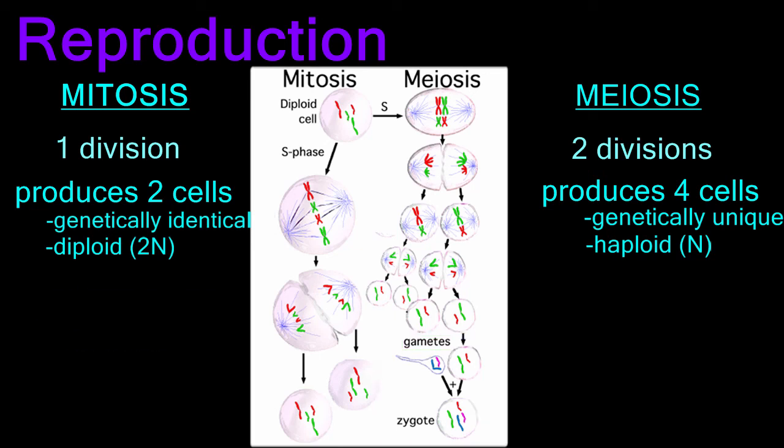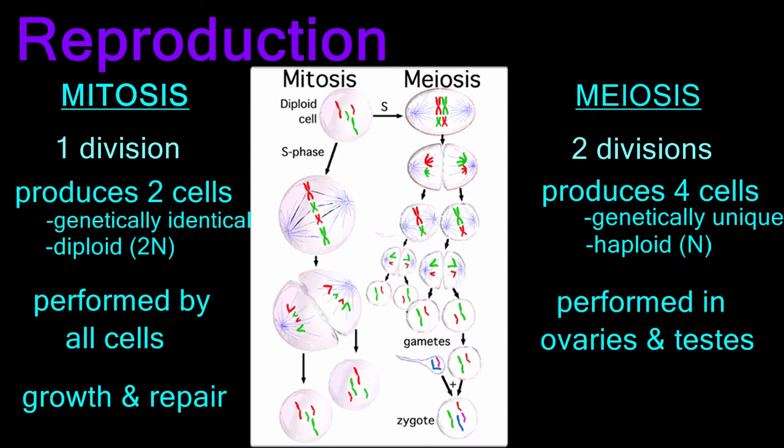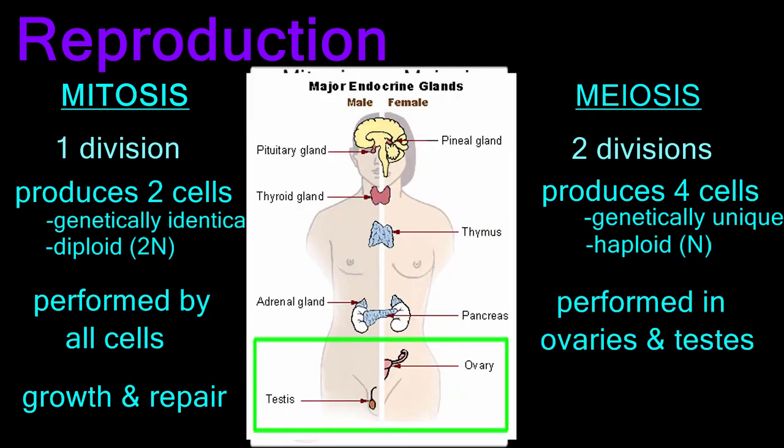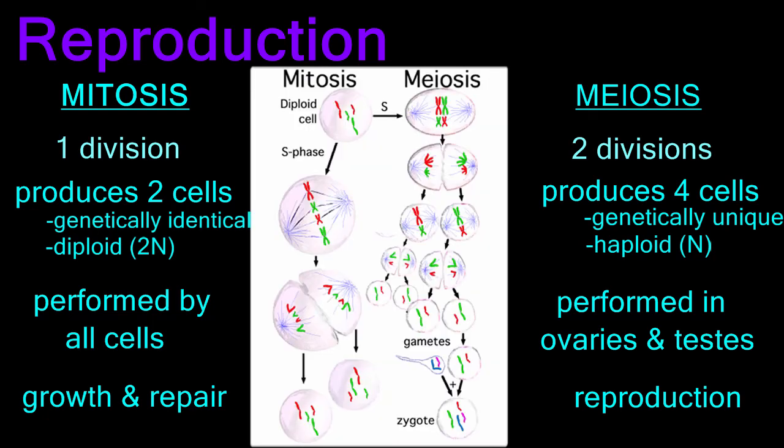Mitosis is performed by all cells of the body so that an organism can grow or repair damaged cells. Meiosis is performed only by cells in the ovaries of women and the testes of men. Meiosis occurs specifically to produce egg and sperm for reproduction. You can see from this list we have created the differences between mitosis and meiosis. These differences are important for the different functions that these 2 types of cell division perform.